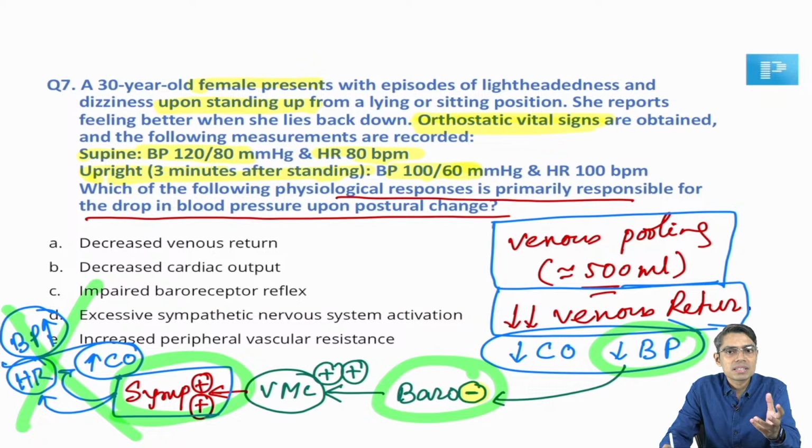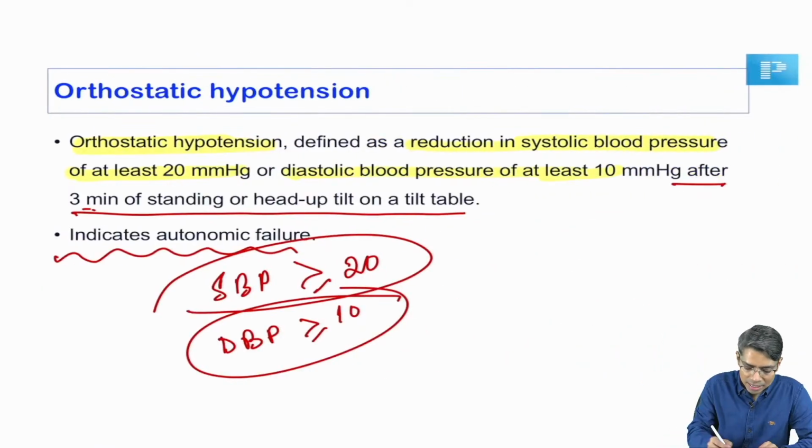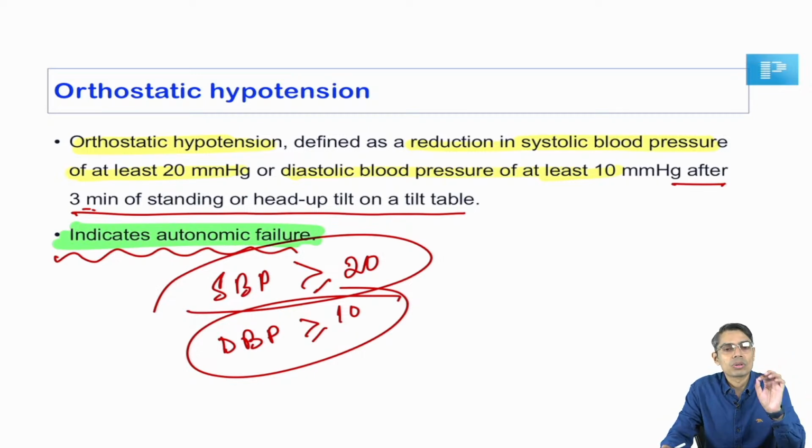If your sympathetic system is properly functioning, your blood pressure will rise to a normal level within a few seconds, or maybe within 1 or 2 minutes maximum. But at 3 minutes, if your blood pressure is still low and not corrected, that indicates that the sympathetic system or the autonomic system is failing. That's why I was saying that orthostatic hypotension indicates autonomic failure in most cases.